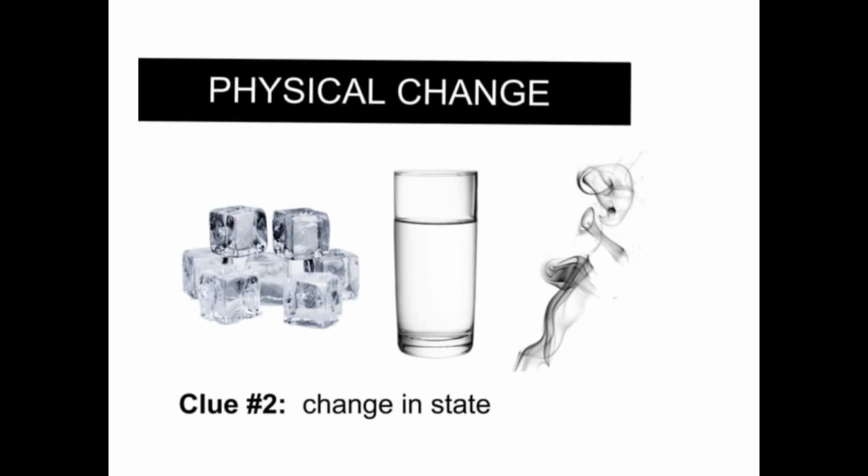Another one is when there is a change of state. For instance, water. When you have an ice block and you heat it up, it becomes water. When you take that liquid water and put it inside the freezer, it becomes a solid again. It becomes ice again. So what you have done is to change the state from solid to liquid, then back to solid.